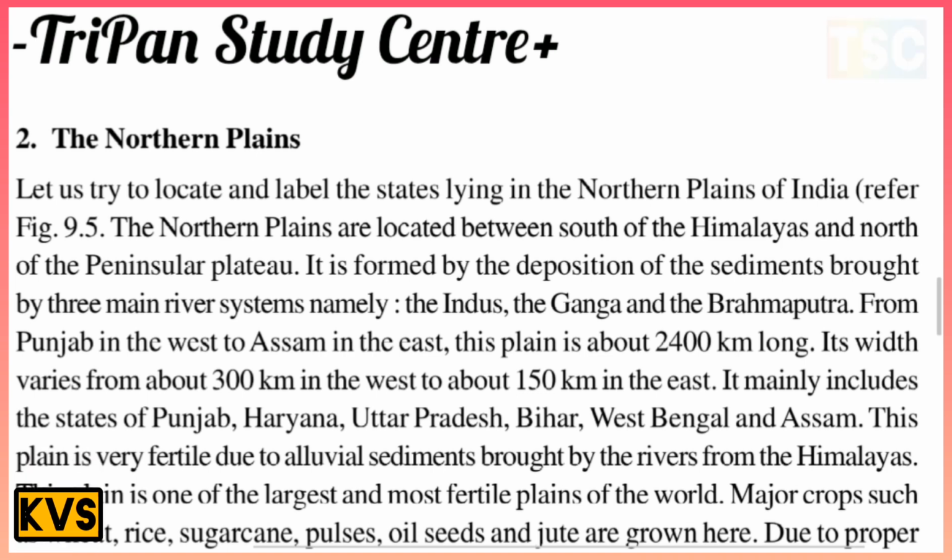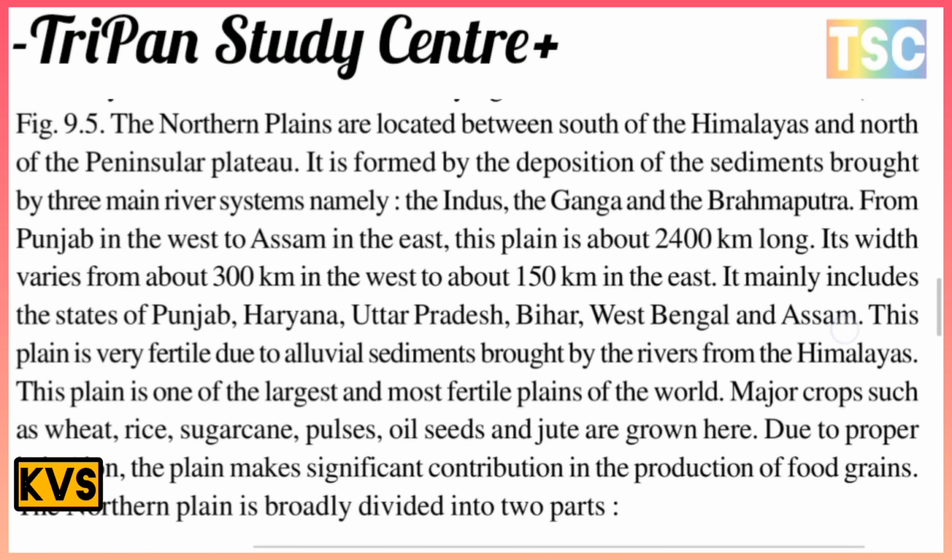This plain is very fertile due to the sediment brought by the rivers from the Himalayas. It is one of the largest and most fertile plains of the world. Major crops such as wheat, rice, sugarcane, pulses, oilseeds and jute are grown here. Due to proper irrigation, the plain makes a significant contribution to the production of food grain.